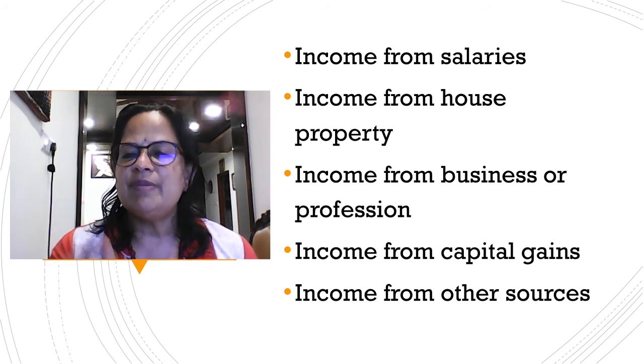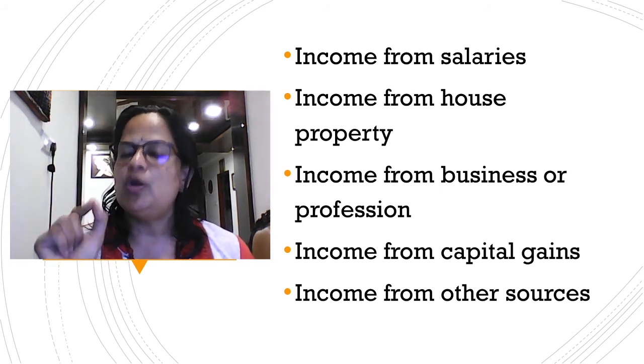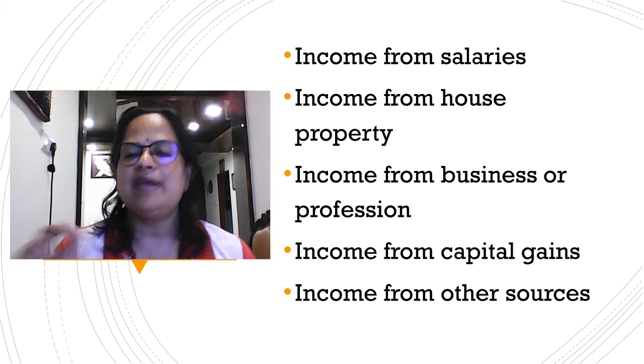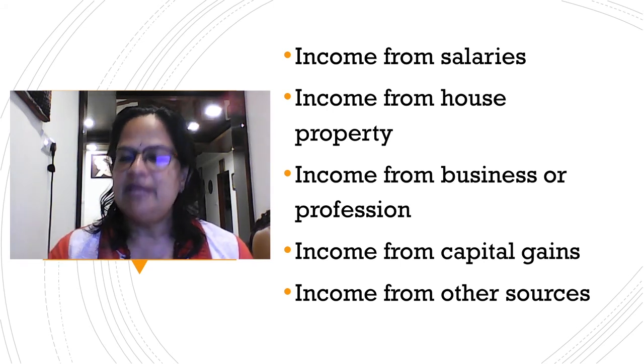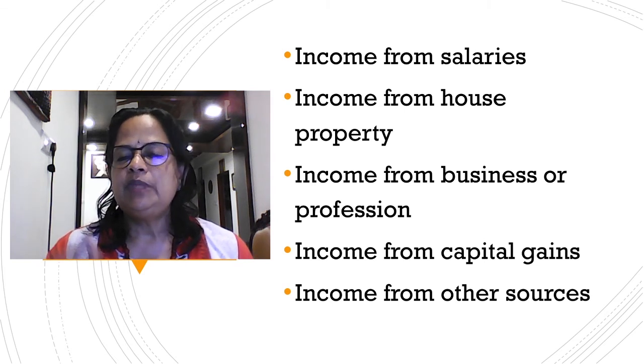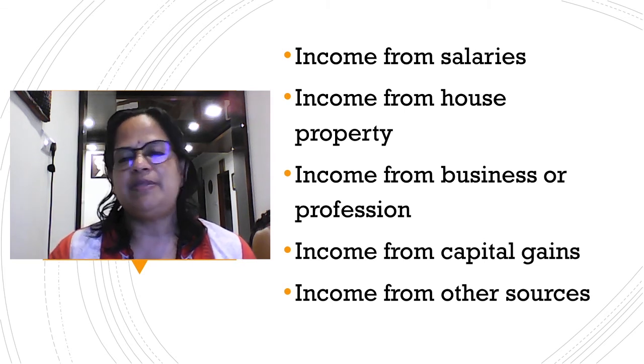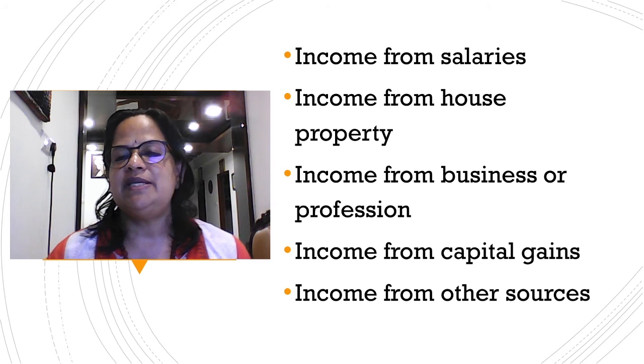Next is income from capital gain. I've already explained how we get capital gain by selling a capital asset. Either it can be a building, vehicle or anything like that. Then you will get some capital gain. So that is the concept of capital gain. That will be included in the capital gains chapter.